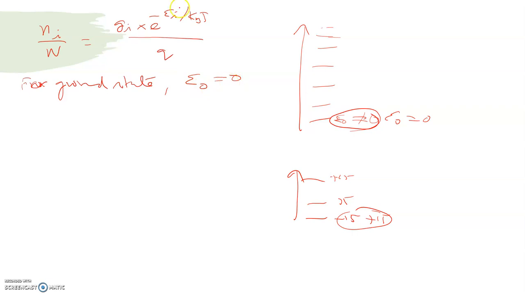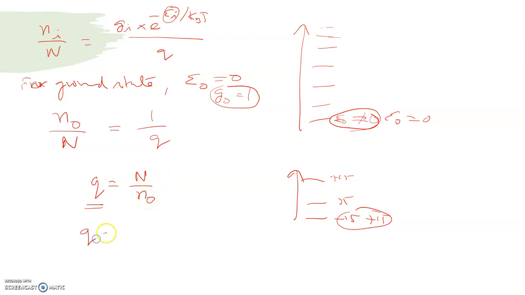If I substitute this for the ground state, you get n0, the particles in the ground state, divided by the total number of particles N. In the place of ei, if I substitute 0, you'll get e power 0, which is 1. And the degeneracy of the ground state should usually be 1 in general. So if I assume the ground state degeneracy as 1, I'll get 1 by q, or q is equal to N by n0. So what is q? Q is the ratio of the total number of particles to the number of particles in the ground state.